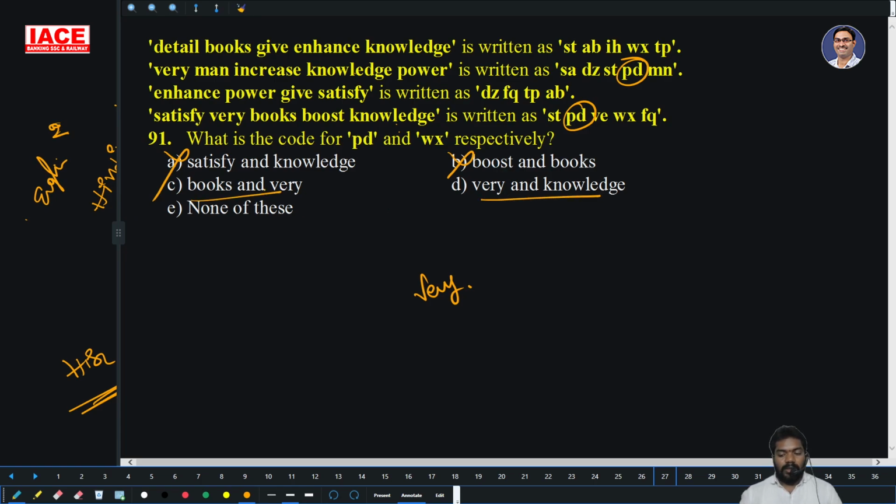Next one, what is the WX? This is the WX, and only this is the WX. Only the first and last lines. Which is common in the first and last lines? Books only is common. So books and very are needed. So this cannot be the answer. Option C is right. I want W index, and W index is here, but knowledge is here also in the second line. Then why are you taking the knowledge?